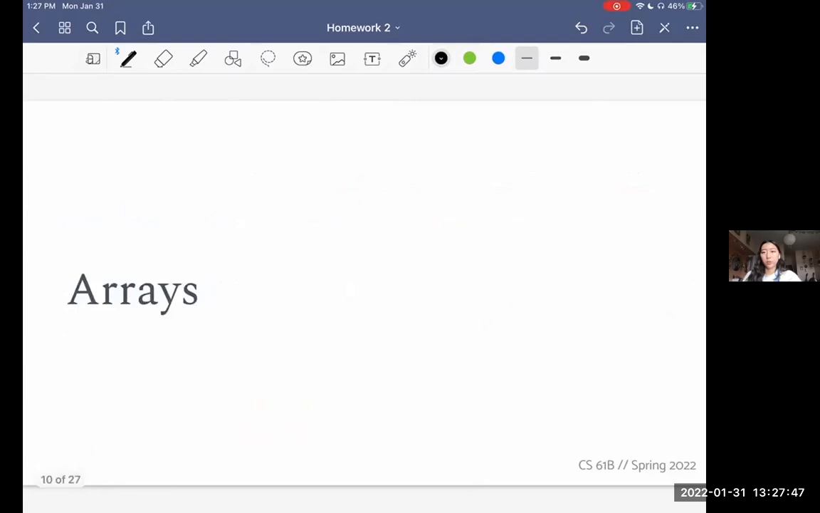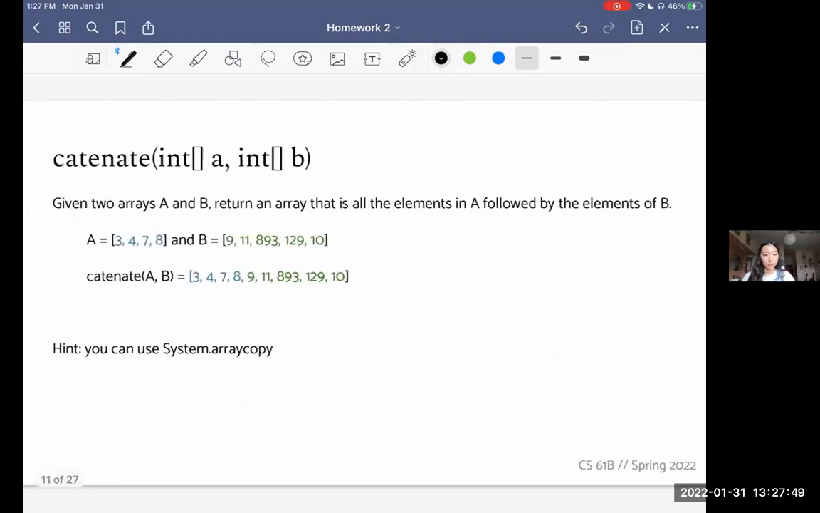And with that, we're going to move on to arrays. So the first thing here is catenate. This takes in two int arrays, A and B, and it's going to return an array that's all the elements in A, followed by all the elements of B. So for example, if A was this and B was that, catenate should just return everything in A, followed by everything in B. Hopefully this is not too complicated.